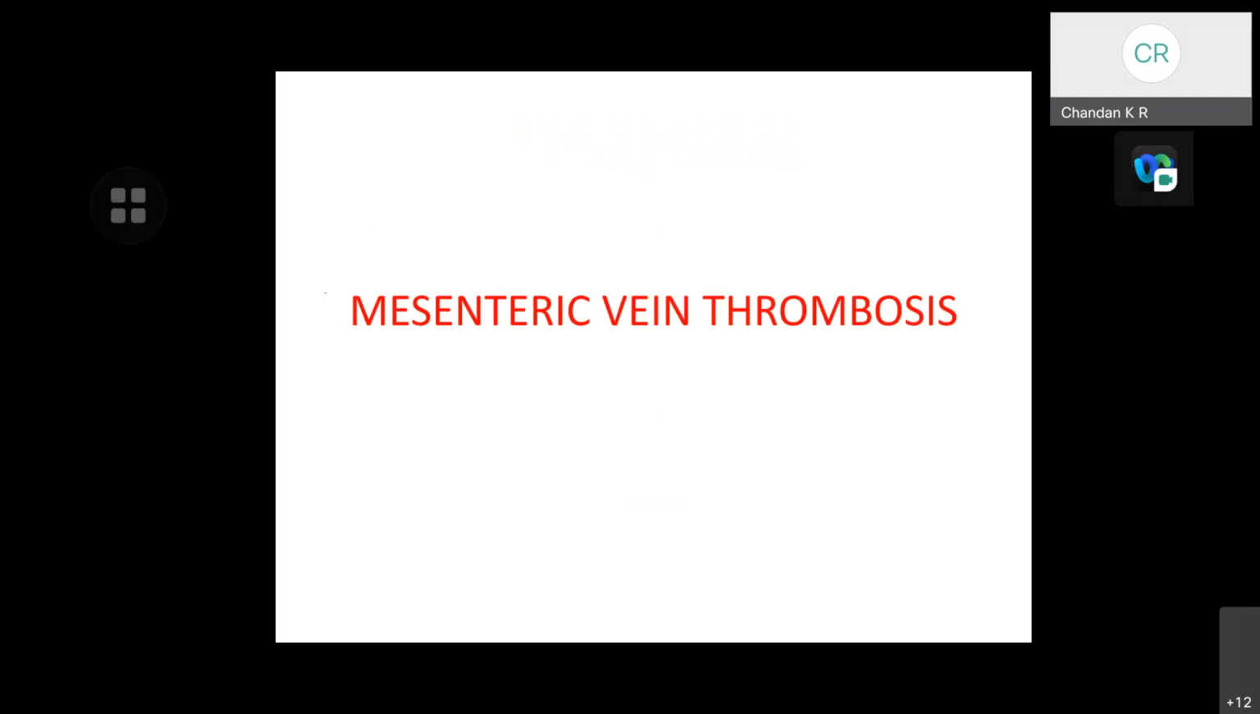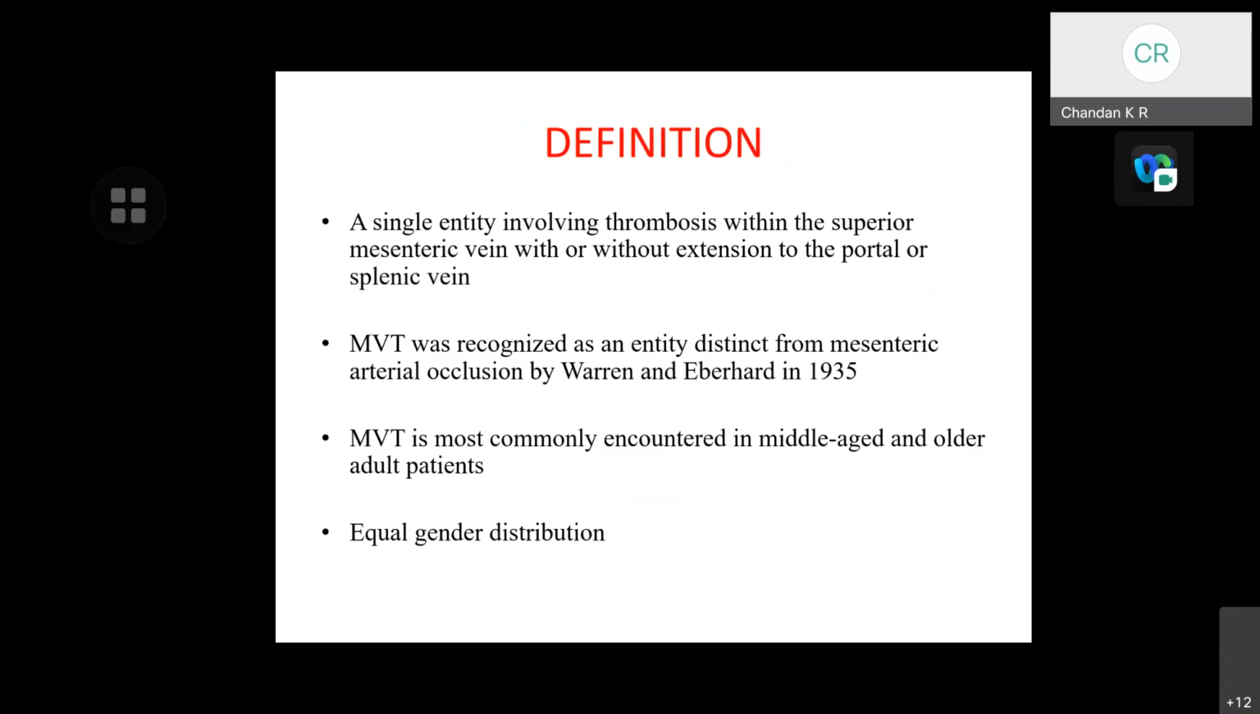Coming to mesenteric venous thrombosis, it is a single entity involving thrombosis within the superior mesenteric vein with or without extension to the portal or the splenic vein. Mesenteric vein thrombosis was recognized as an entity distinct from mesenteric arterial occlusion by Warren and Eberhard in 1935. Mesenteric venous thrombosis is most commonly encountered in middle-aged and older adult patients. There is an equal gender distribution.